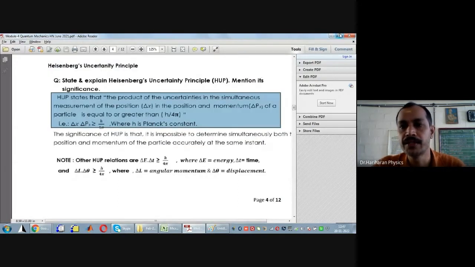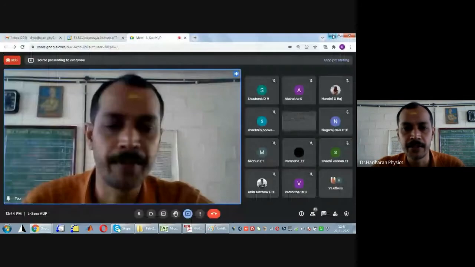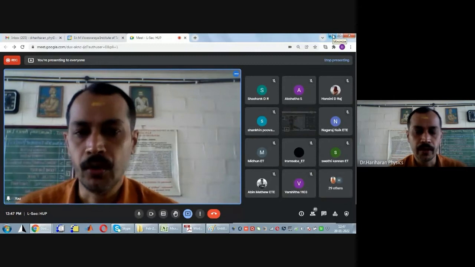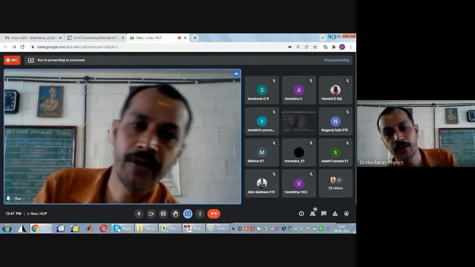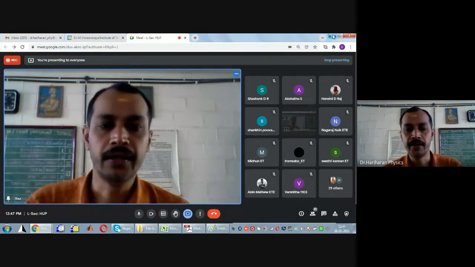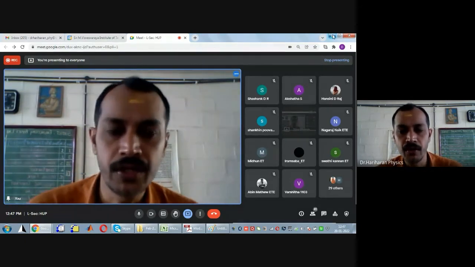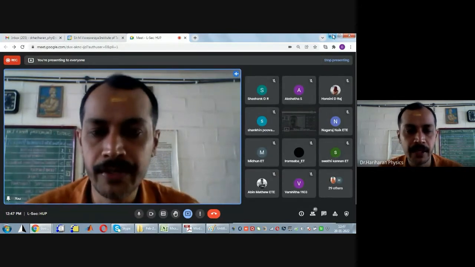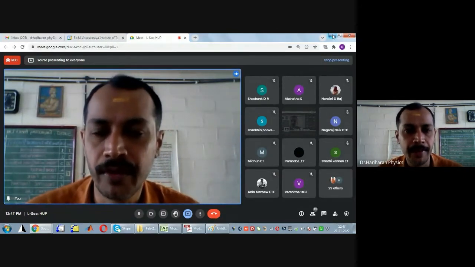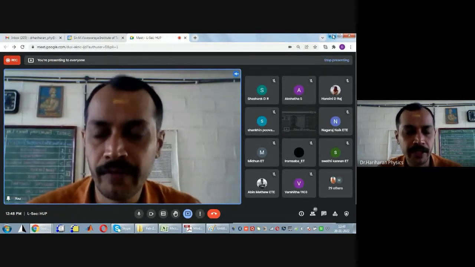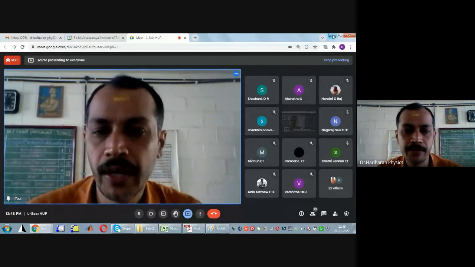Okay. Now what is the statement of Heisenberg's uncertainty principle? Look here, whenever we are trying to measure both the position and, say, velocity of an electron at the same time. Okay, look here, momentum is related to velocity because momentum is mass into velocity. Then what is de Broglie wavelength? Lambda is equal to h by p.